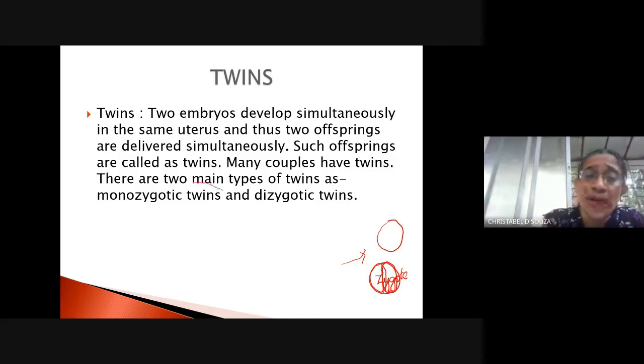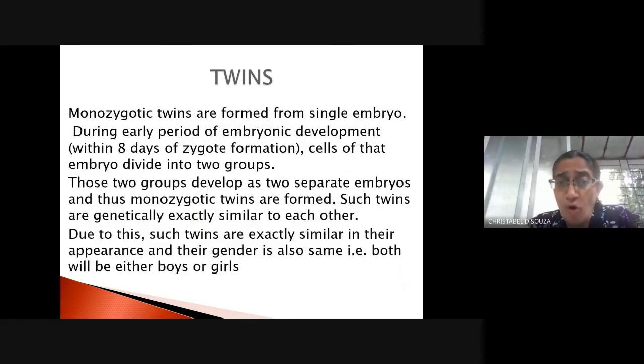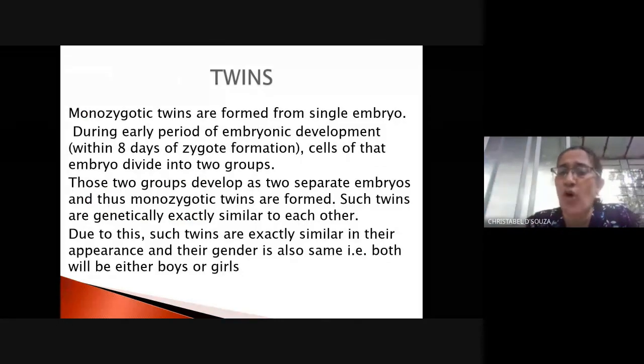This is known as monozygotic twins, right? What has happened is, before or within 8 days of zygote formation, the cells of that embryo divided into two, and therefore these two babies will now develop in the womb of the mother, correct?